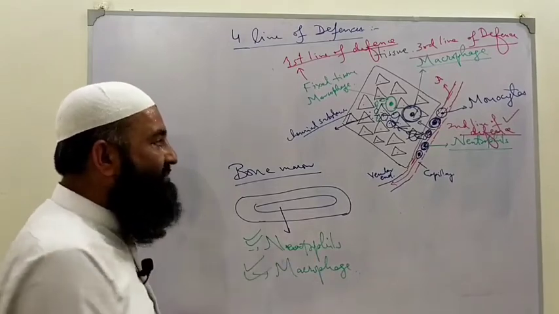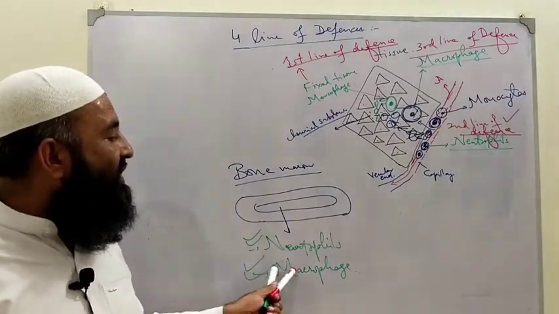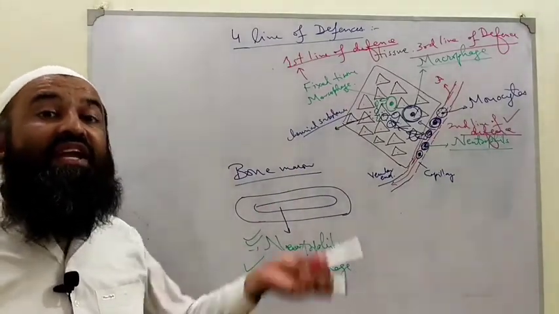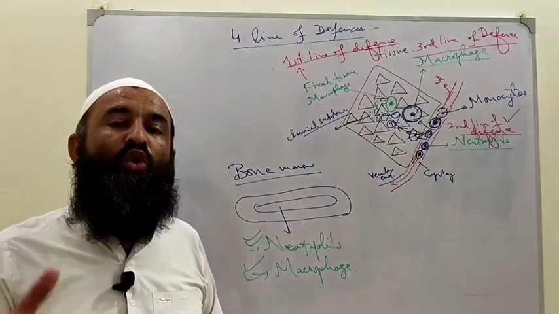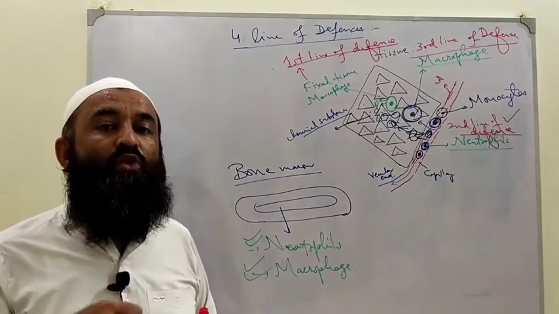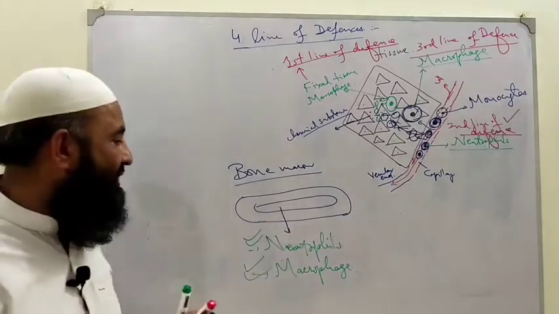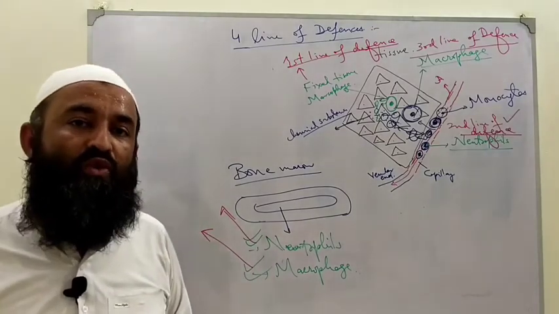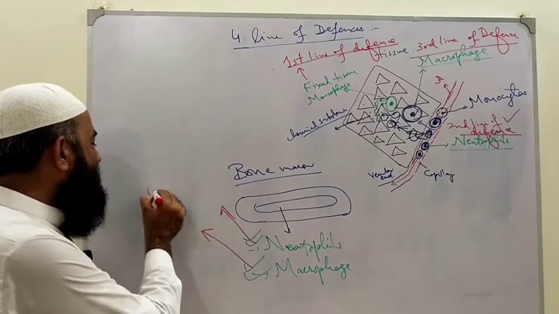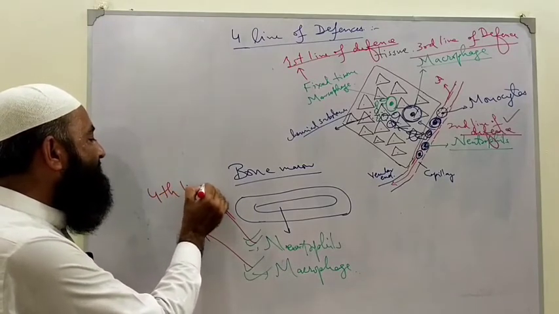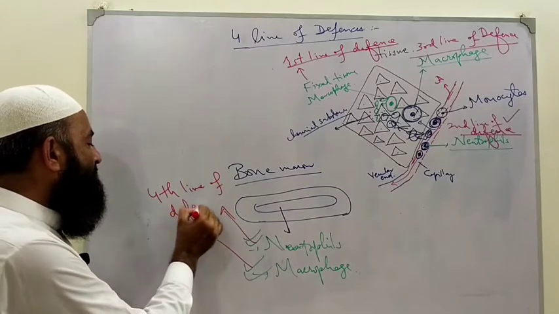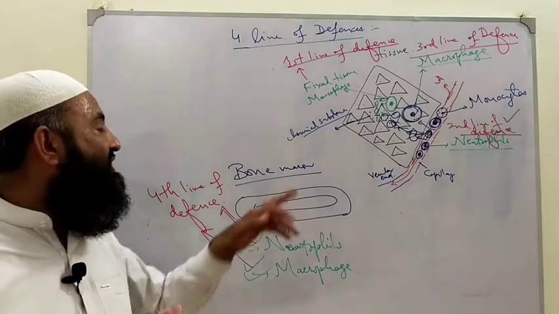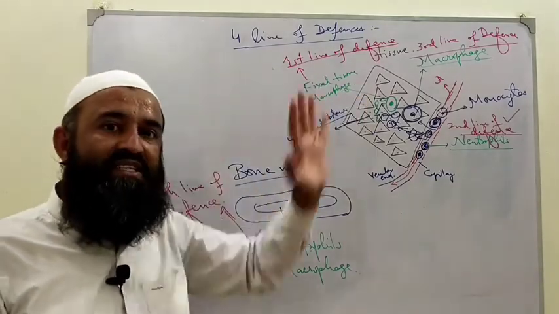So for what purpose have they been synthesized? They have been synthesized to come to that tissue for phagocytosis. So this is another line of defense, to synthesize more phagocytic cells, more neutrophils and macrophages in the bone marrow. This process by which bone marrow synthesizes more and more phagocytic cells is called the fourth line of defense. And this process will continue until this bacteria is covered. Clear?